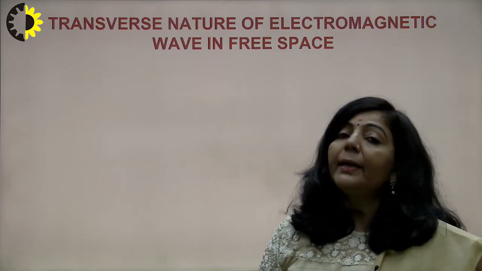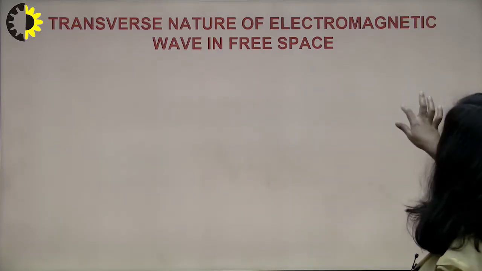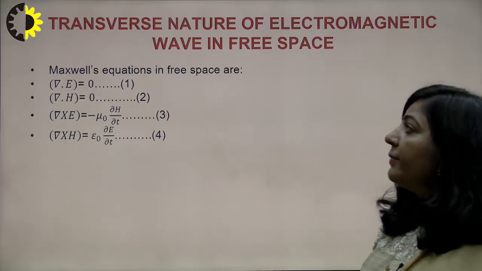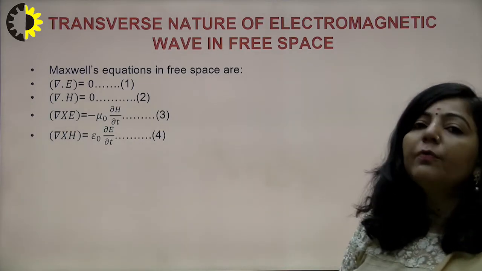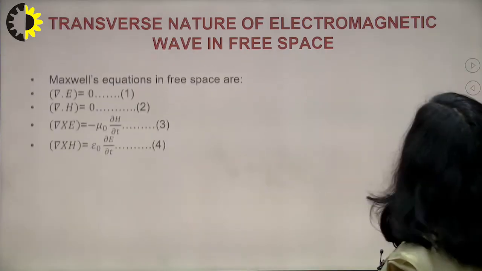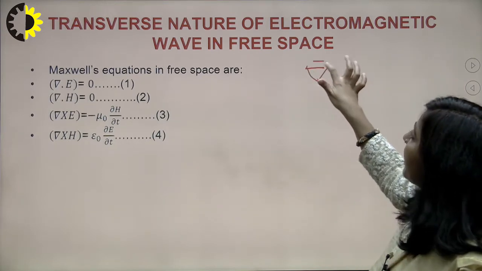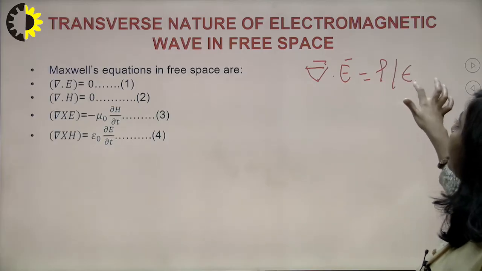Mathematically, how you are going to do that, I am going to explain here. As you know, these are the Maxwell equations in free space. The general Maxwell equations are: your first Maxwell equation, del dot E is rho upon epsilon naught.